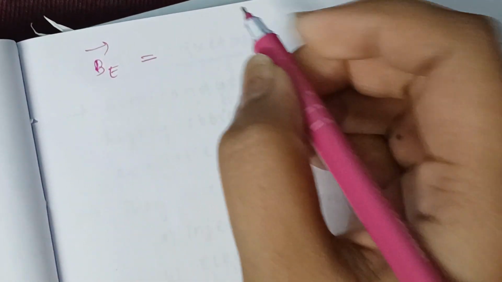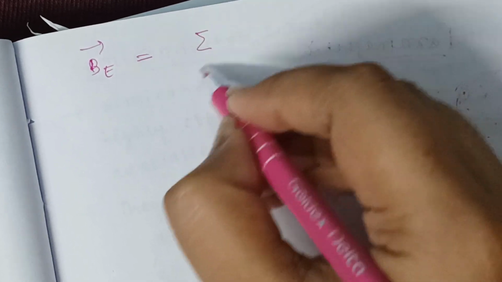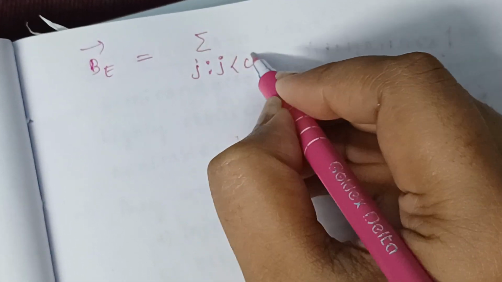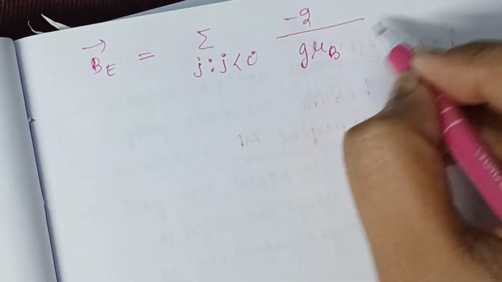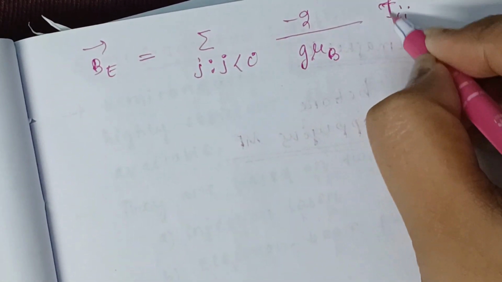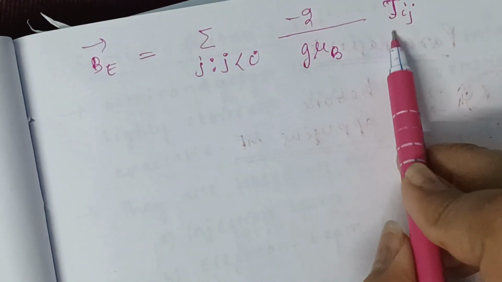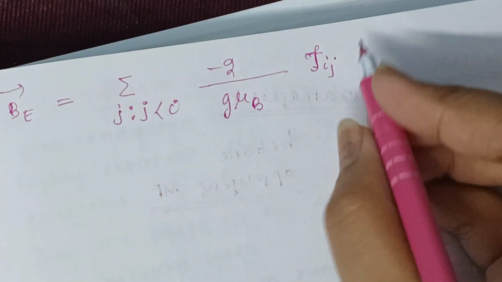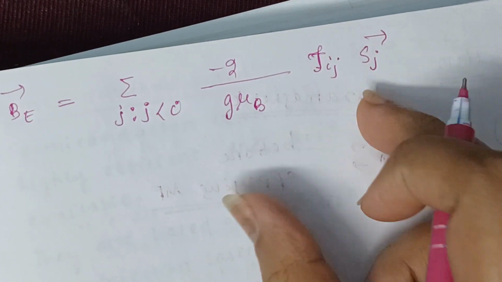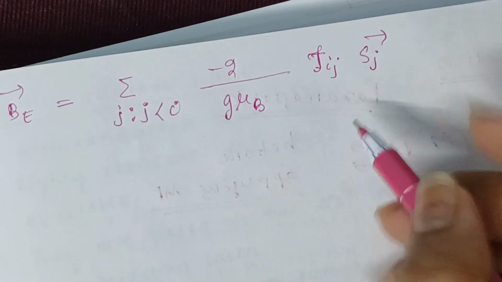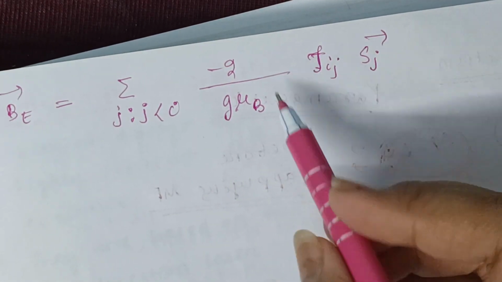Now the expression changes. See, B_E vector is the sum over j, with j less than i, of minus 2 by g mu_B J_ij S_j vector, where J is the exchange integral. So this is an average field felt by all the spins.